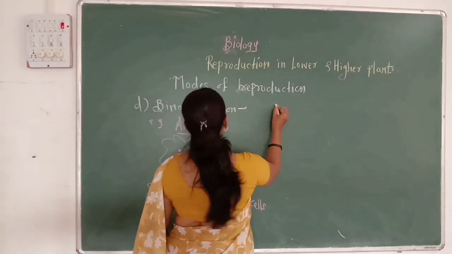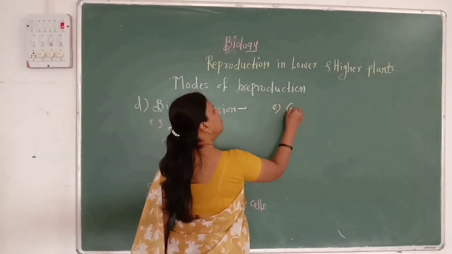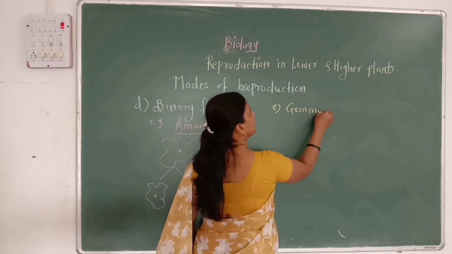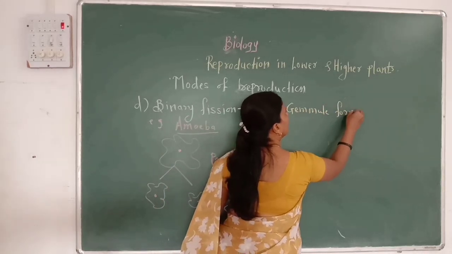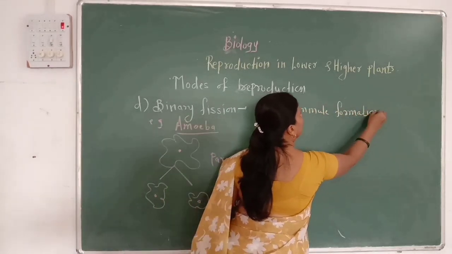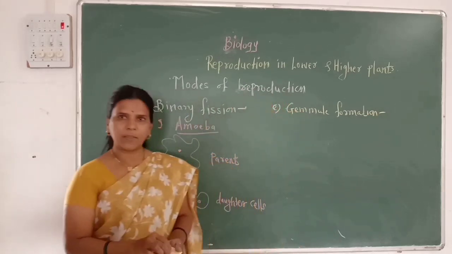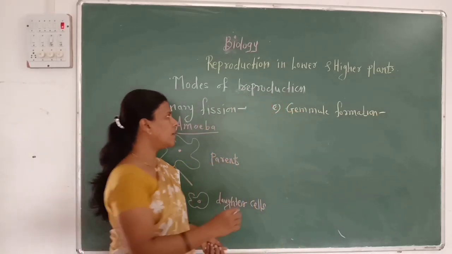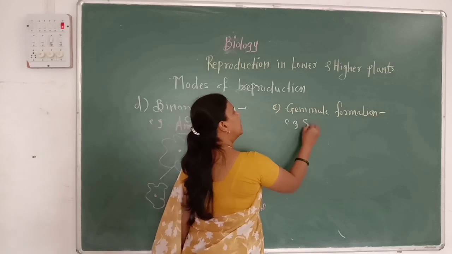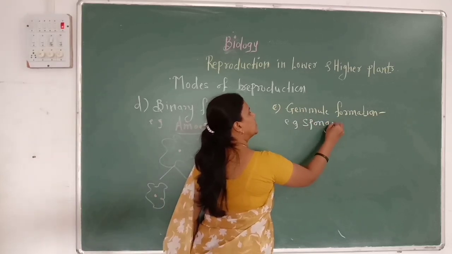Then the last method is gemmule formation. This method is observed in sponges.